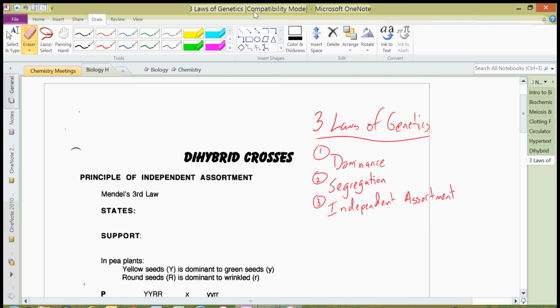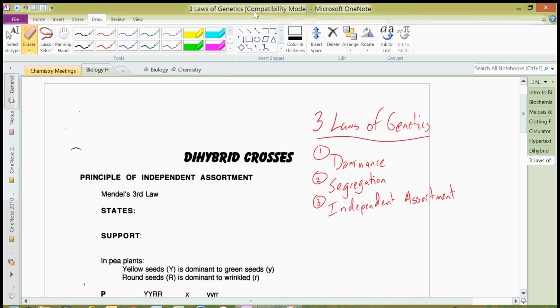If you go ahead and take out your packet and open to the Dihybrid Crosses page, I'm going to go through the notes with you on this. If you have not seen the monohybrid crosses, you probably should watch that first. Before we jump into the actual notes, I'm going to talk to you a little bit about the 3 laws of genetics that Mendel came up with in his experiments with pea plants.